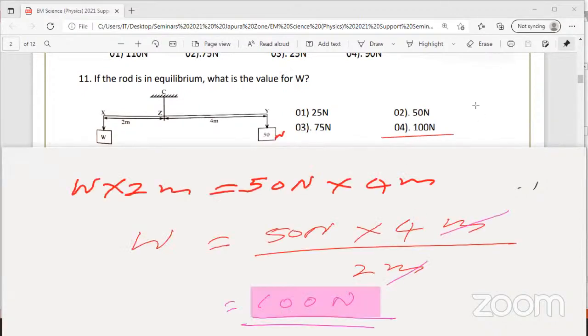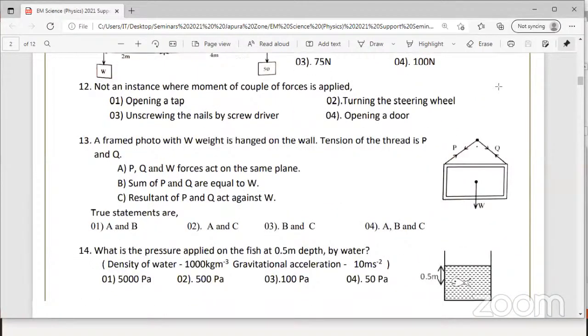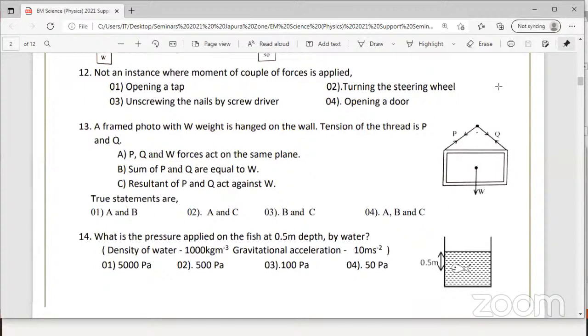Question number 11, answer is fourth. Question number 12. I'll erase the screen. 12th MCQ: an instance where the moment of a couple of forces is applied. Very easy.